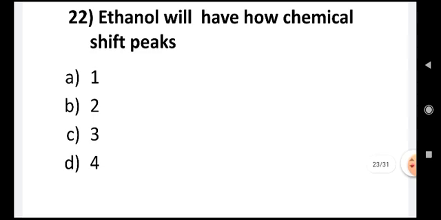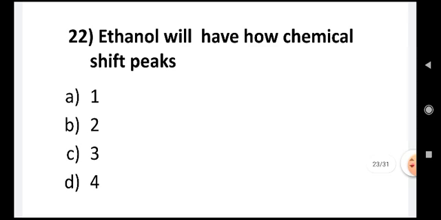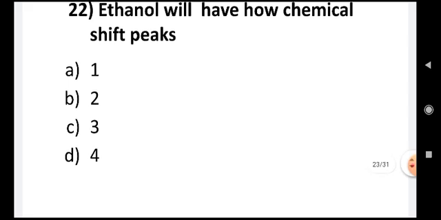Ethanol will have how many chemical shift peaks? 1, 2, 3, 4. Ethanol has got three functional groups, CH3, CH2, OH. So each of these groups will have its own chemical shift peak. So the answer is C, 3.